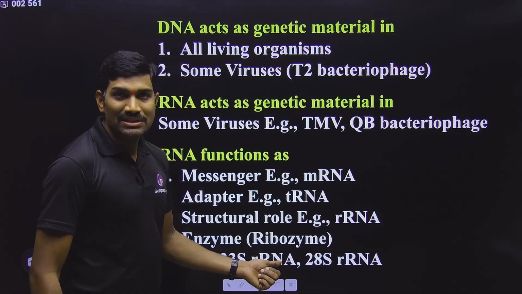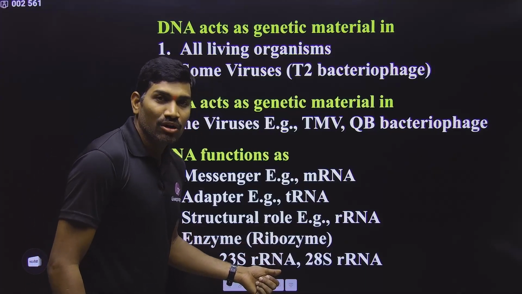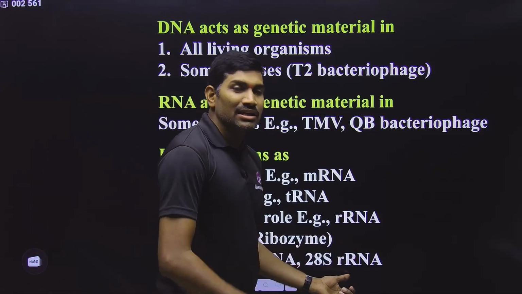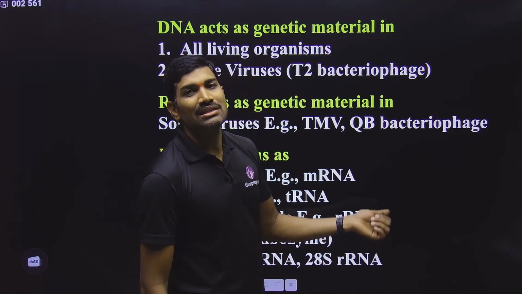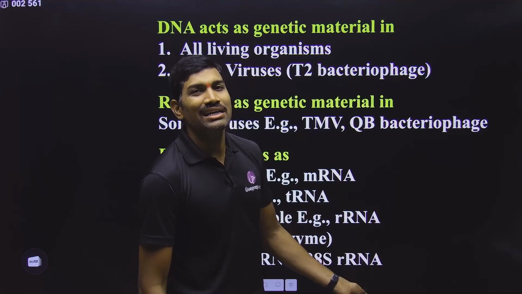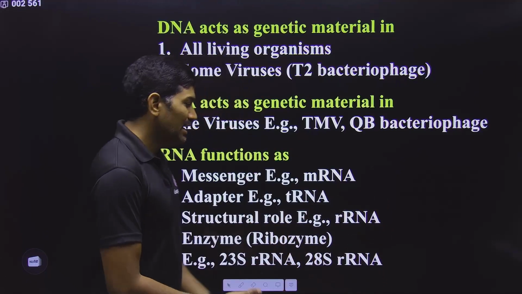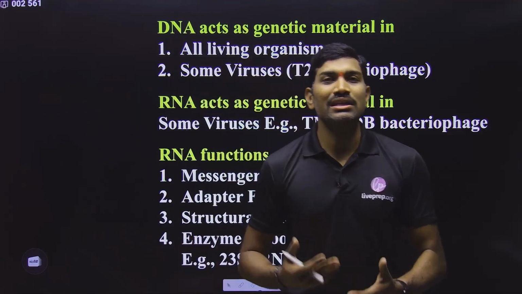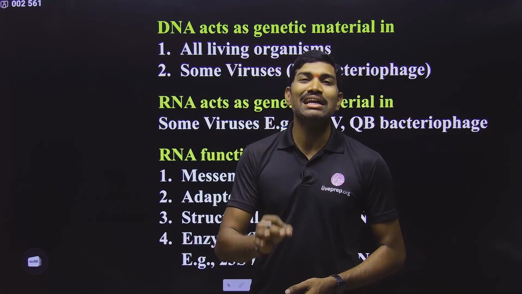So the 23S rRNA present in the 50S subunit of the 70S ribosome has enzyme activity. Similarly, the 28S rRNA present in the 60S subunit of the 80S ribosome has enzymatic activity. And what is the name of the enzyme activity? This also I have mentioned in that cell chapter. It is peptidyl transferase.